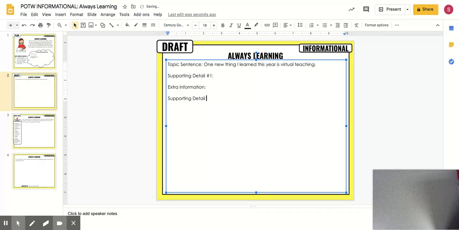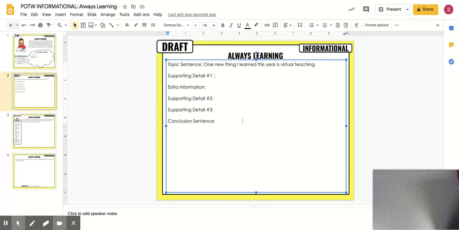Supporting detail number 2, and write it. Supporting detail number 3, and write it. Oops, I spelled that wrong. And then conclusion. You lay it out this way so that if you get stuck on one of these things, and this can even be moved from one supporting detail to the other, depending on where you want to put it, you can just use this as an outline right now.